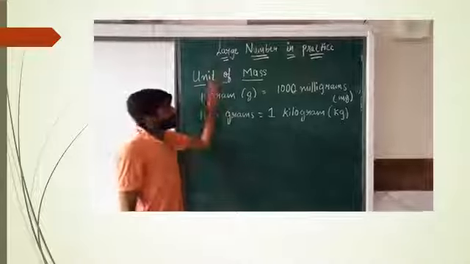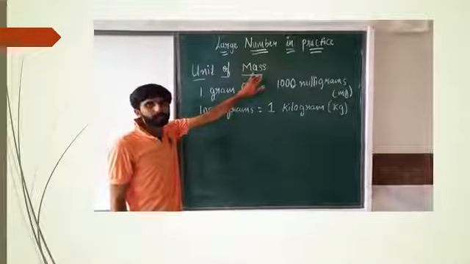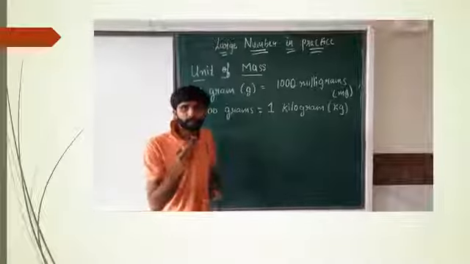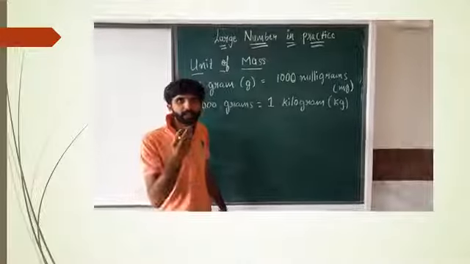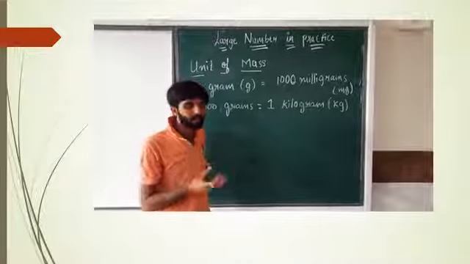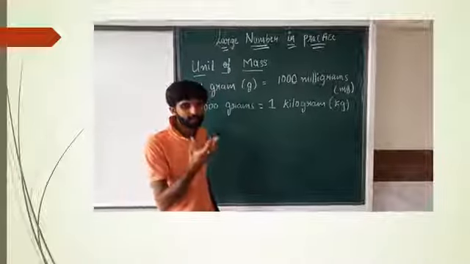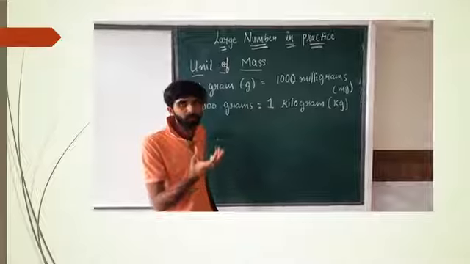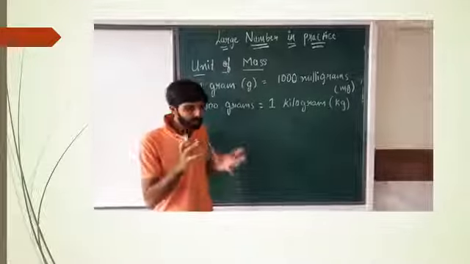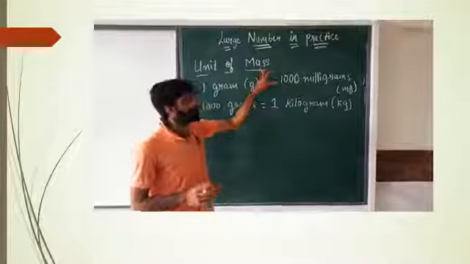Our next topic is unit of mass. Mass means whenever you are going to the market for purchasing vegetables, grains, wheat, pulses, anything, that will come in kg. So 1 kg of potato, 1 kg of tomatoes, that weight is known as mass.